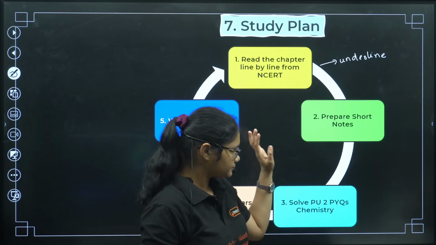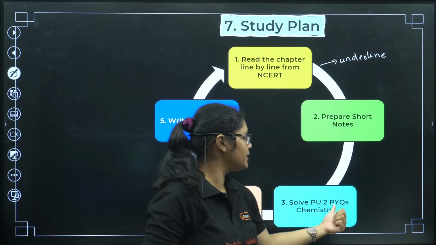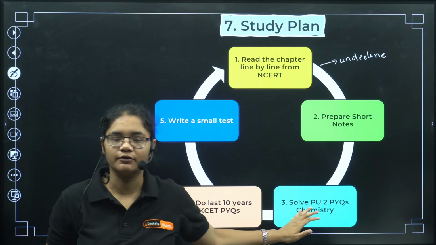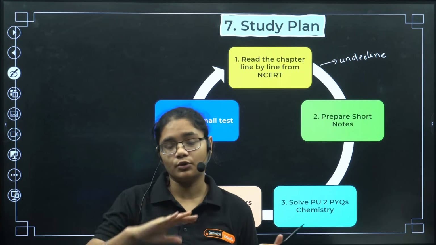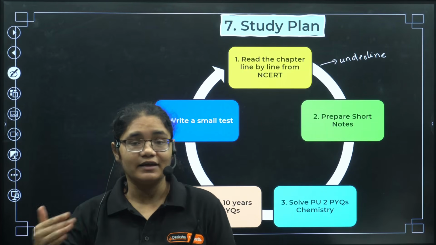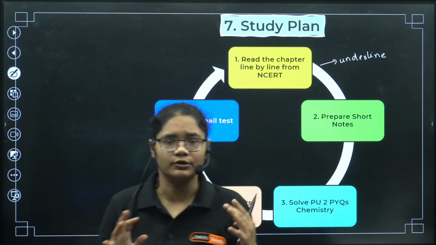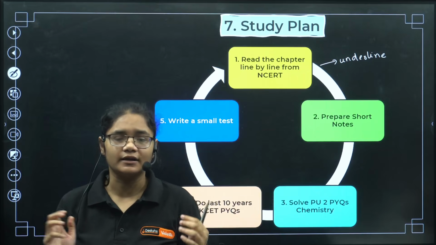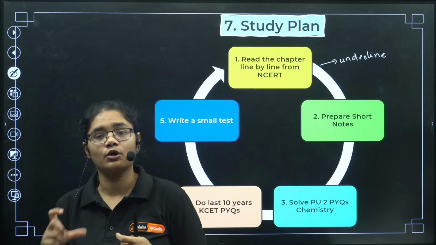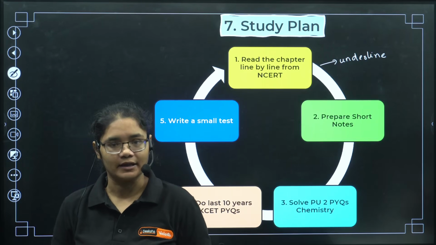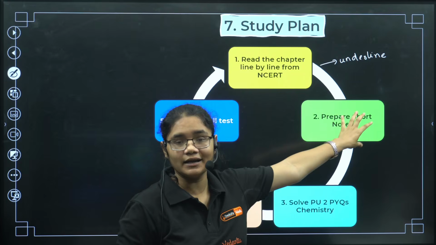After that, just leave this and start solving the PU2 previous year questions. From where will you get this? Jeevit publication, right? If you go towards the end of the Jeevit publication, year wise questions have been given. Just read those, no need to write at this point when you're just beginning. Read what questions have been coming, so you can have an idea which questions have been repeated again and again. Whatever important topics you find should be included in the short notes.